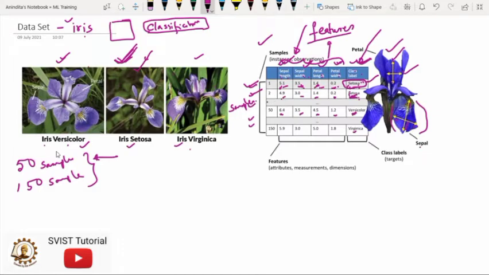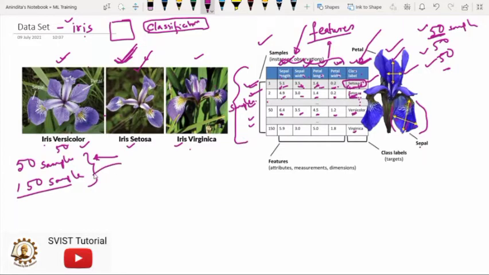Here we have 2 Setosa, so there are another 48 Setosa flowers' information. So 50 samples for each category are stored in the data set. And why 150 samples? Because we have 3 categories, each of 50 samples.